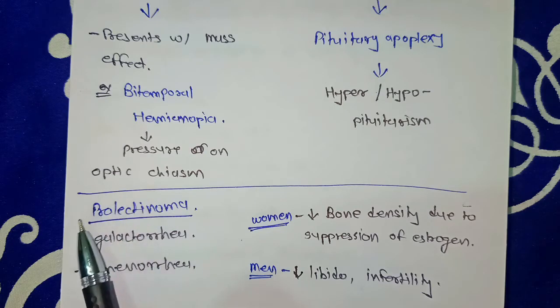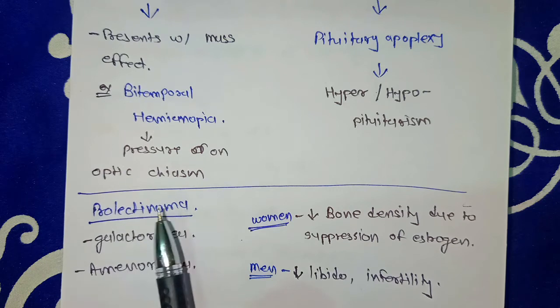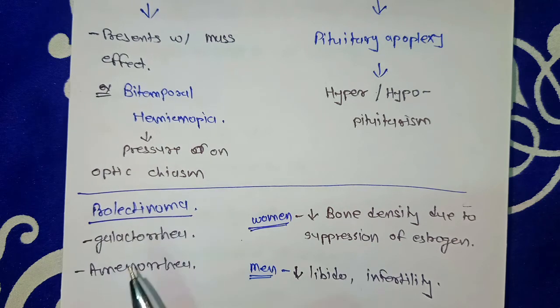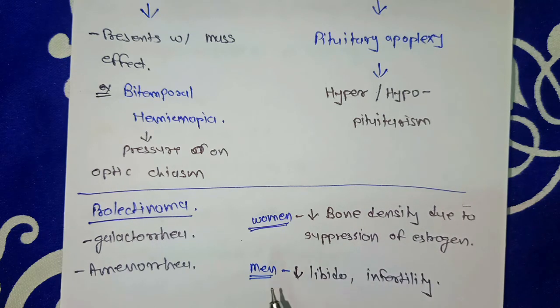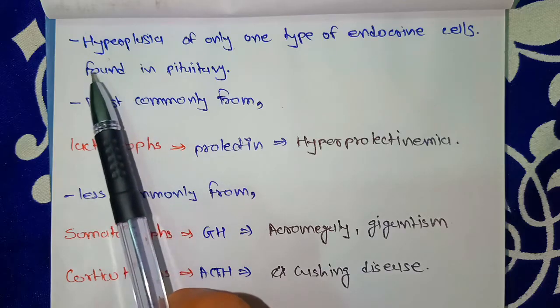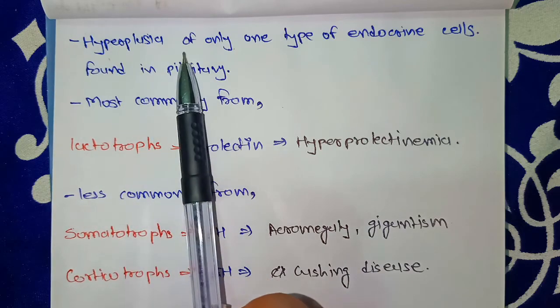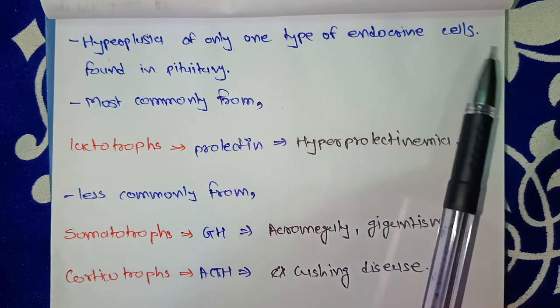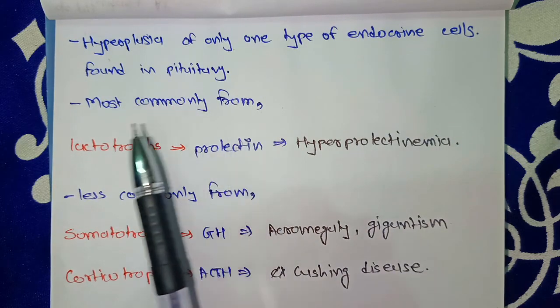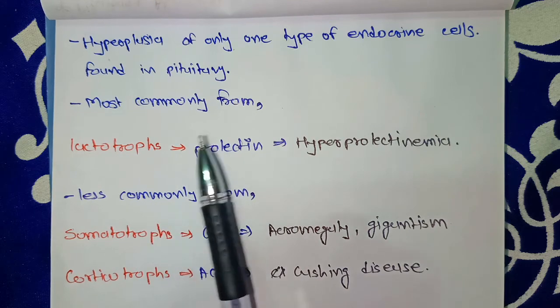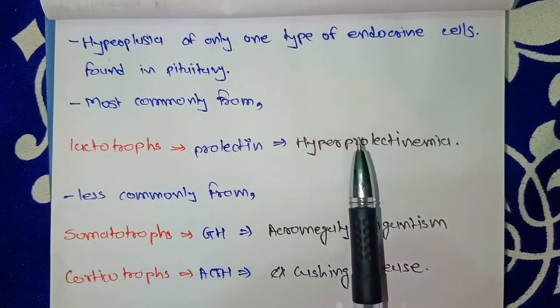This tumor also presents with prolactinoma, in which we will see symptoms like galactorrhea and amenorrhea. In women, there will be low bone density due to suppression of estrogen, and in men, there will be low libido and infertility. In pituitary adenoma, there will be hyperplasia of only one type of endocrine cell found in the pituitary, which is most commonly from lactotrophs, which produce prolactin, and that's why we will see hyperprolactinemia.